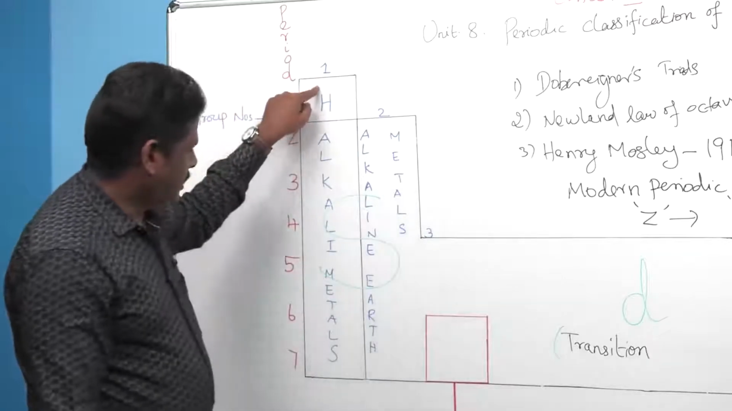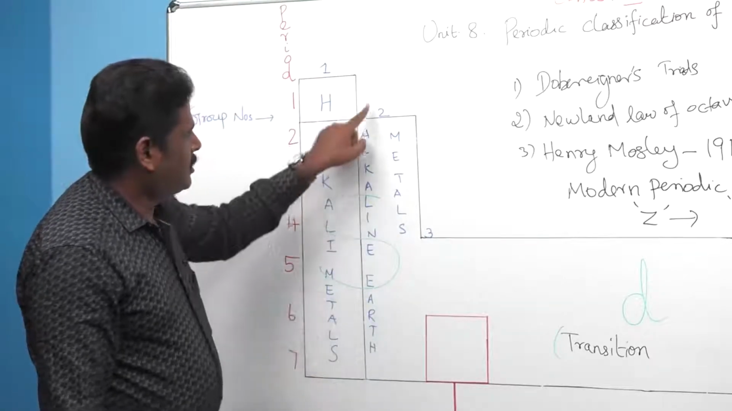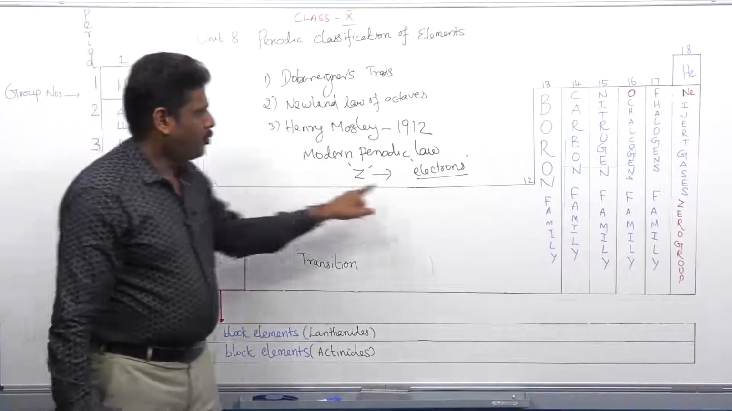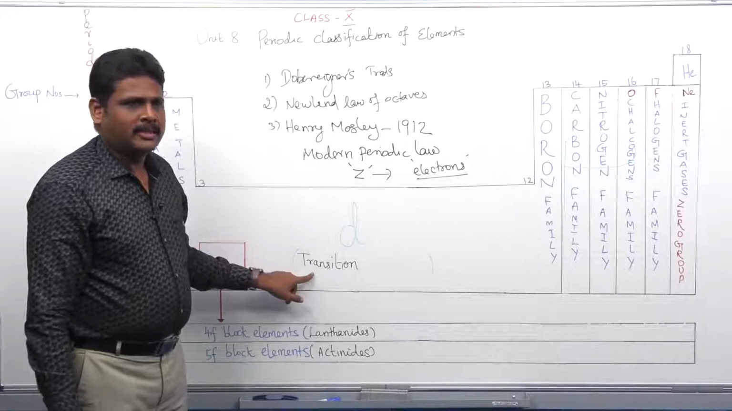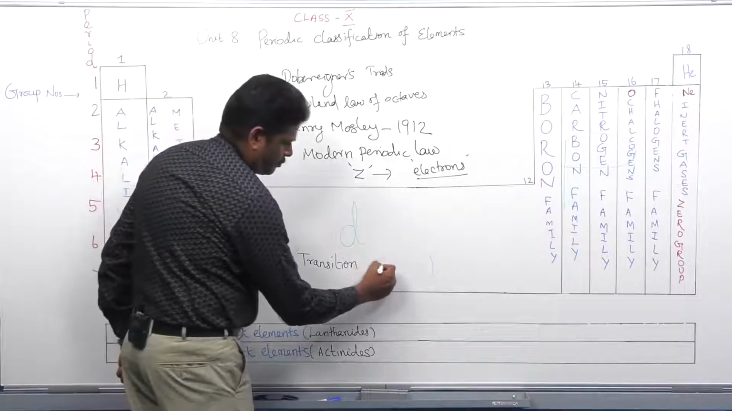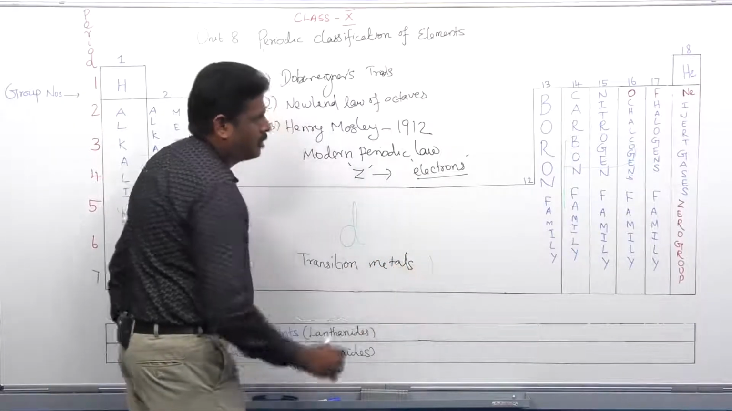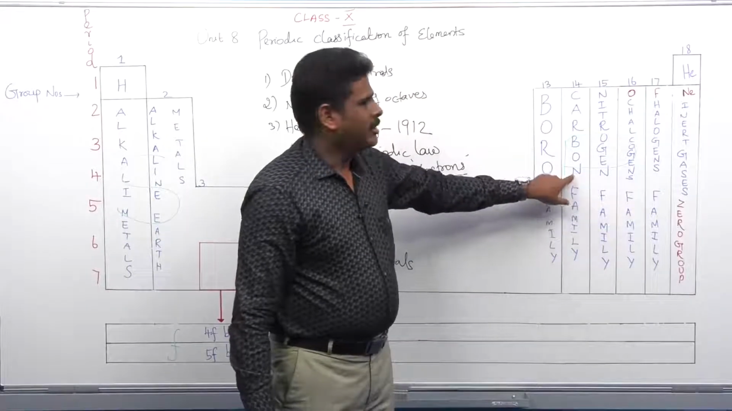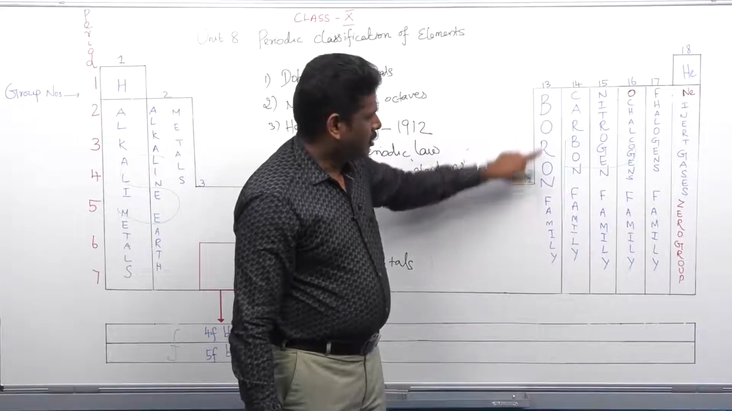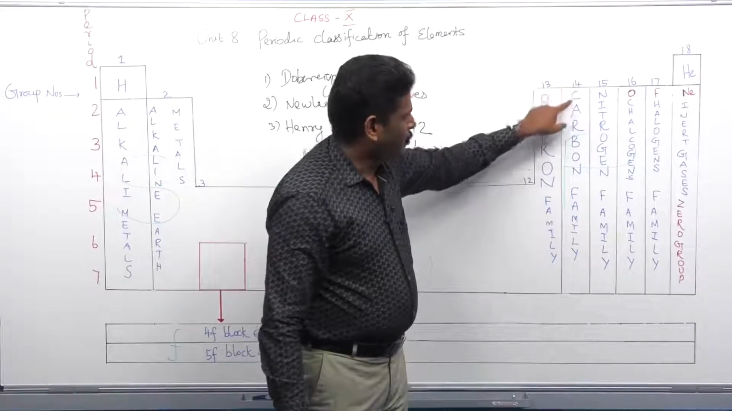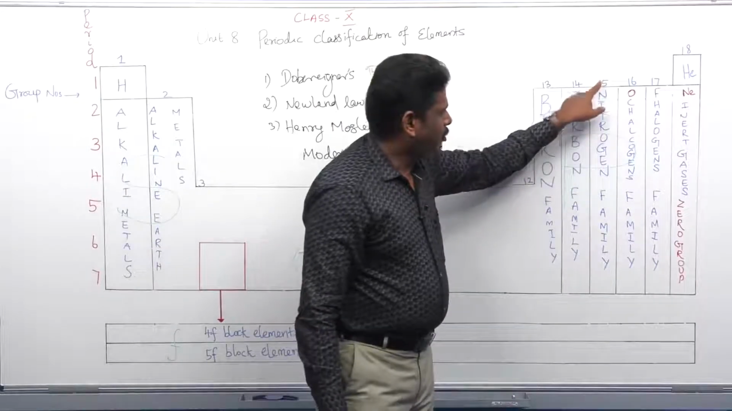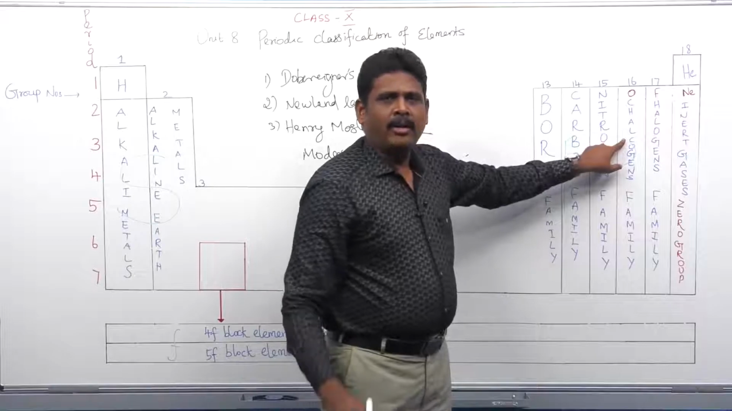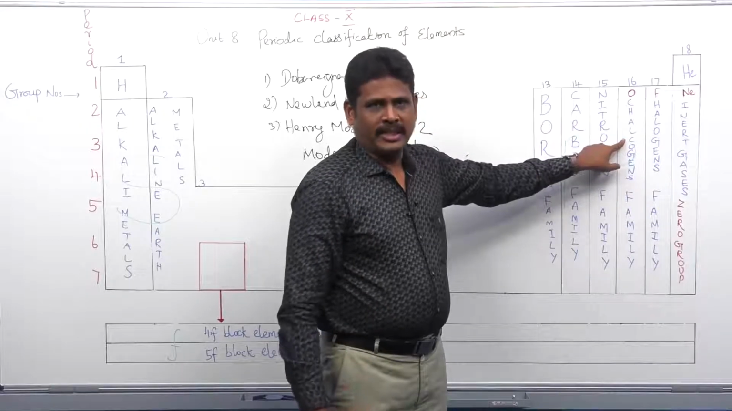The first column comprises alkali metals, the second column comprises alkaline earth metals, and group number 3 to 12 is called transition metals, and group number 13 to 18 is called p block elements, in which the 13th group is called the boron family, the 14th group is called the carbon family, the 15th group is called the nitrogen family, and the 16th group is called the oxygen family, otherwise called chalcogens.